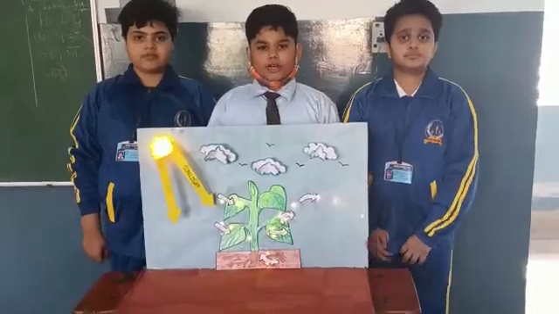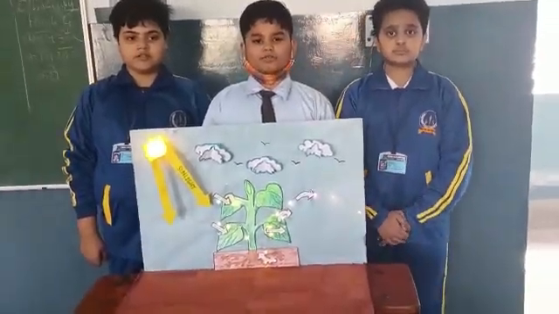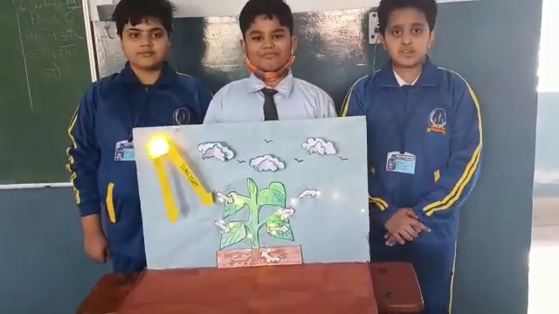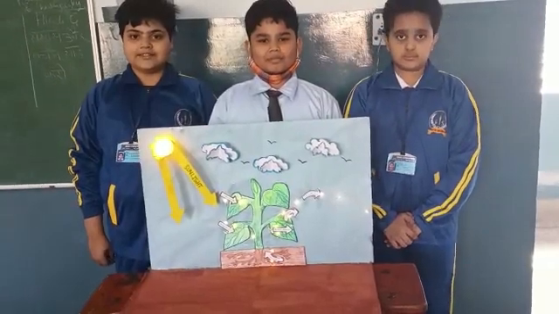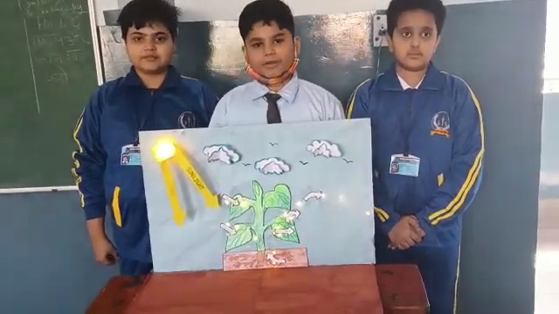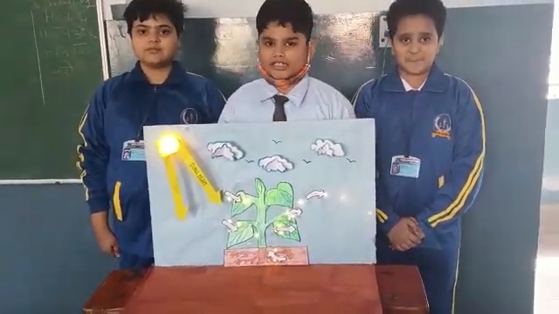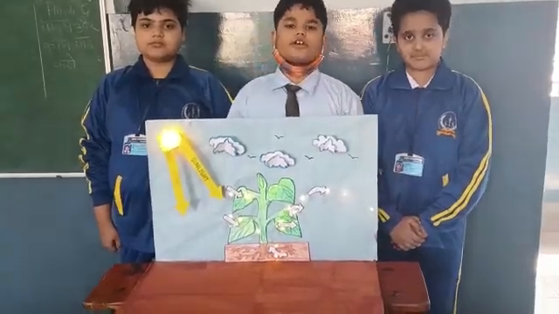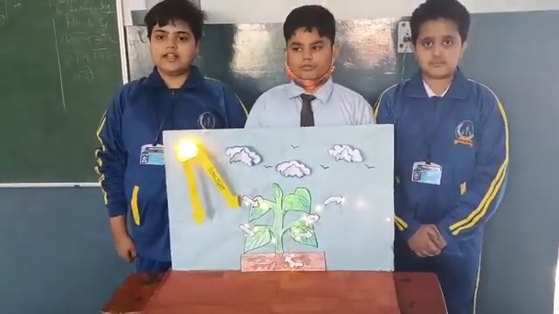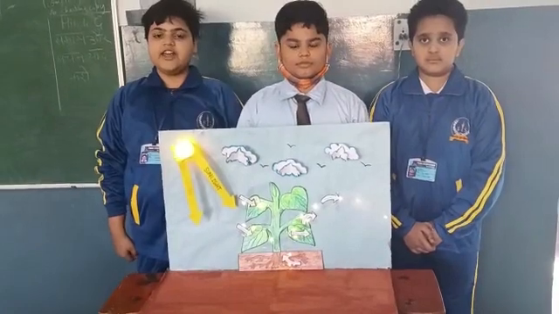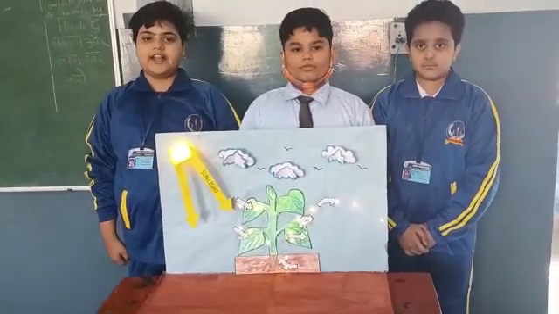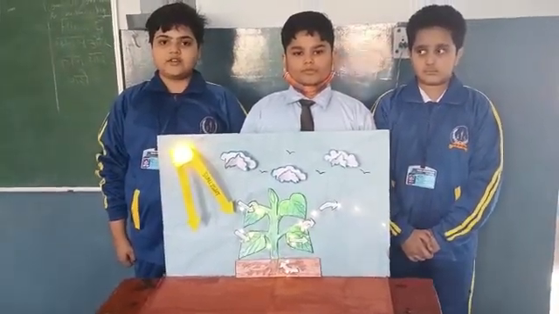Good morning everyone. Myself Muhammad Afan. Myself Ali Ahmad. Myself Ali. We are the children of class 6 representing a working model of photosynthesis. Firstly, Aris is going to tell us about the introduction. The leaves make food from carbon dioxide and water in the presence of sunlight and chlorophyll. This process is called photosynthesis.